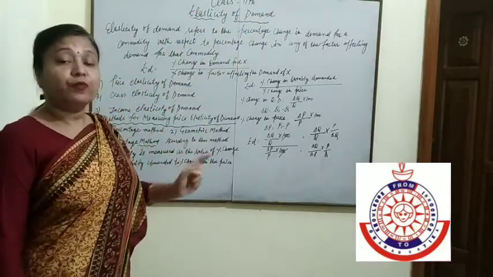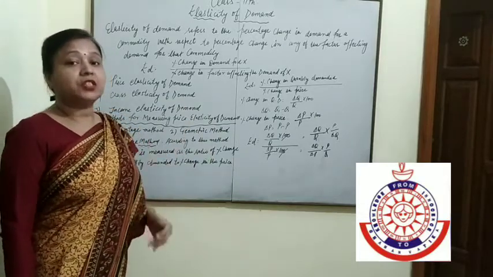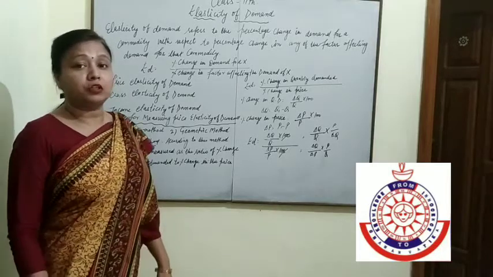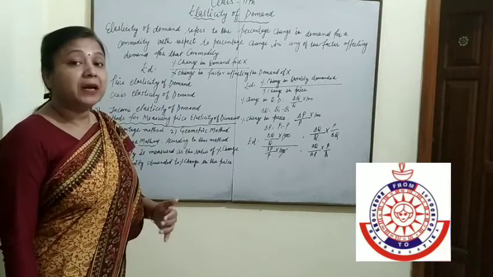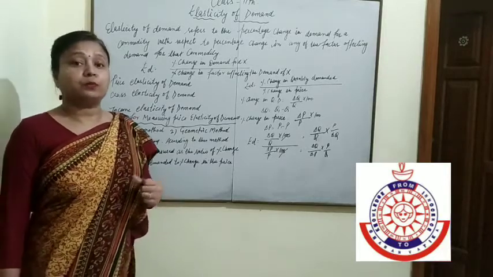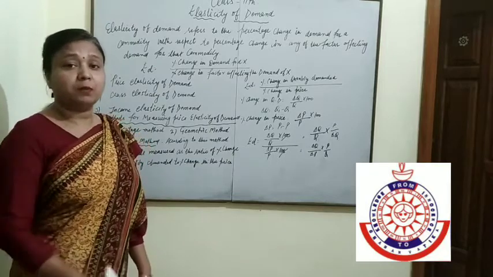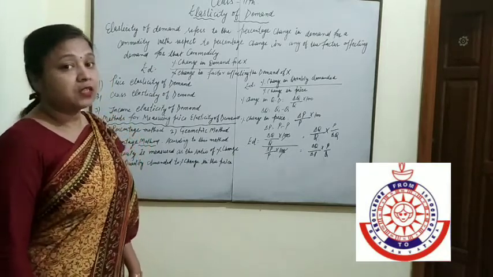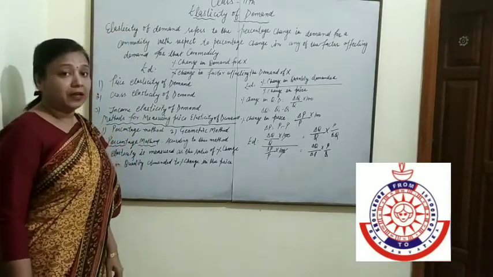In demand we are just talking about the direction. If price is changed, increase or decrease, the demand will also increase or decrease. It shows only the direction. But if we want to get the exact change in demand due to change in price, that is known as elasticity of demand. So what is the meaning of elasticity of demand?